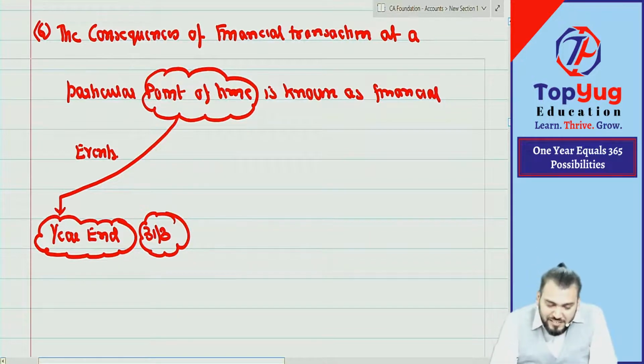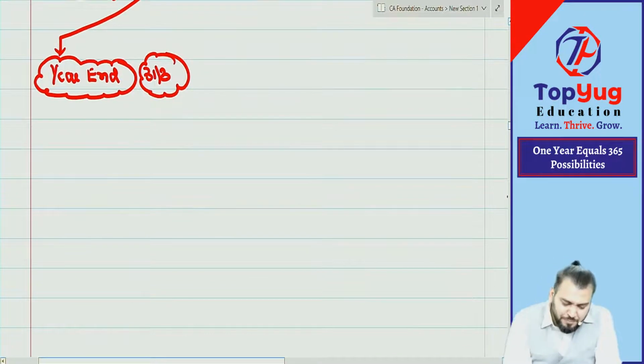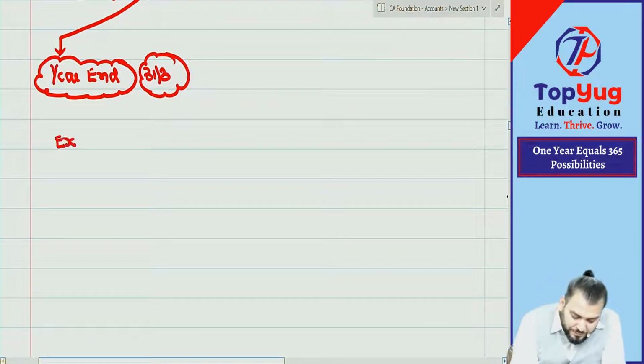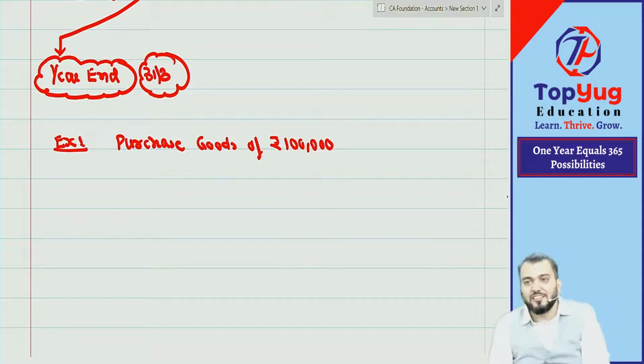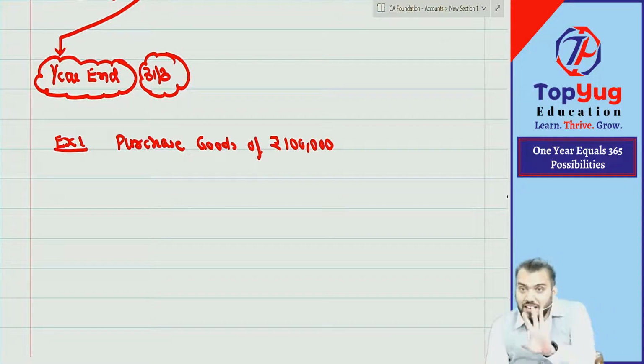Correct? Let me take some very simple example. Example number 1. Suppose you purchase goods of rupees 1 lakh. Is it a transaction or not a transaction? When I am saying transaction, which transaction? Financial transaction. So normally in the exam they will ask you whether it is a transaction or not. So you should say yes, it is a transaction.